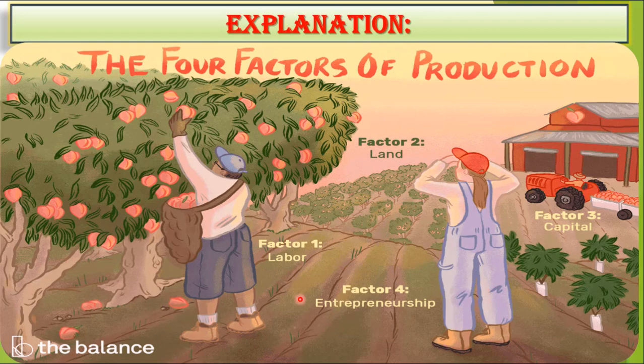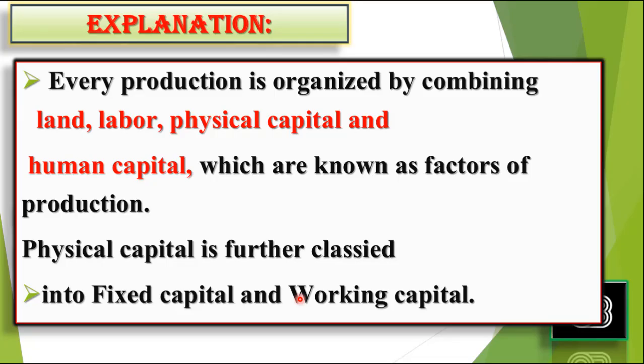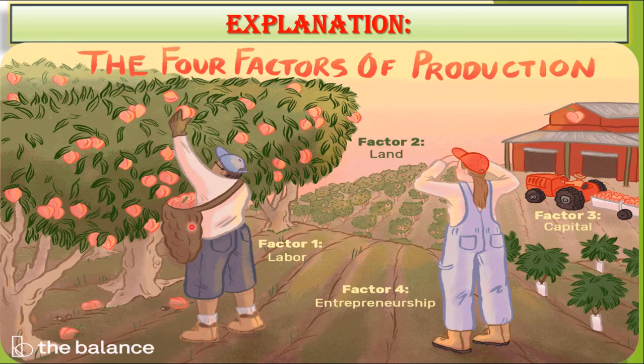Moving toward the second thing, as I told you, the capital is further divided. That physical capital is further divided into fixed capital and working capital. Let's talk about these 2 things. Talking about the fixed capital, the land that he has bought for building the farm, that is going to be of permanent nature, and the benefit that he is going to get from it will be for a longer period of time. So such kind of investment is known as the fixed investment.